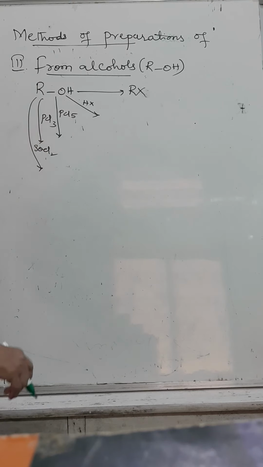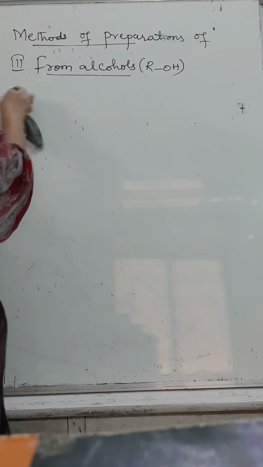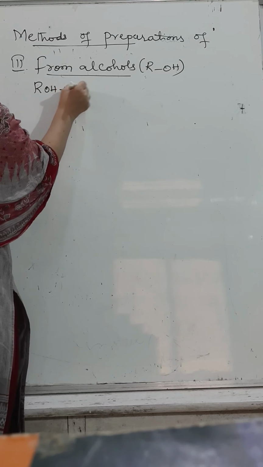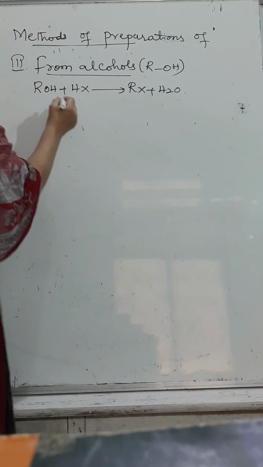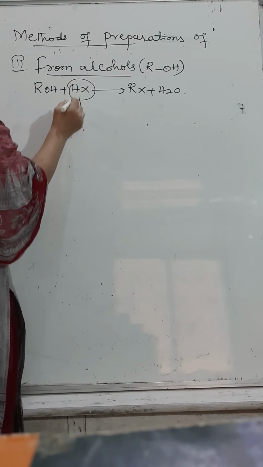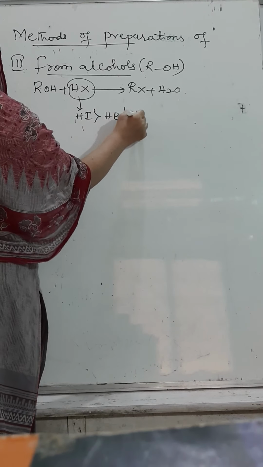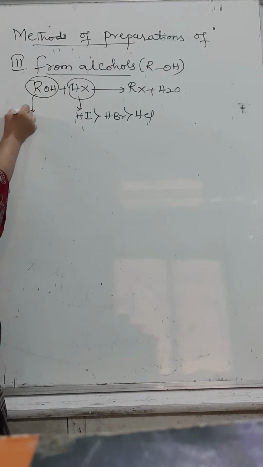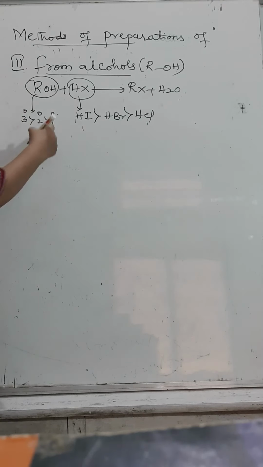All these reactions we'll see one by one. This is a general method. When alcohols react with HX, they are converted to RX plus H2O. The order of reactivity of HX is HI greater than HBr greater than HCl. The order of reactivity of alcohols is tertiary, secondary, primary.